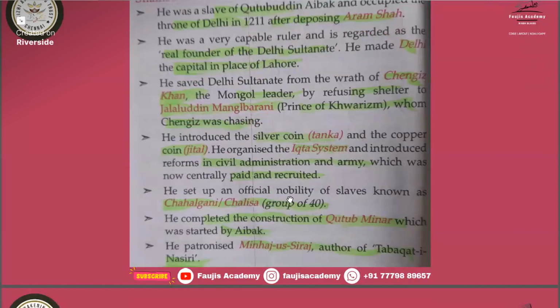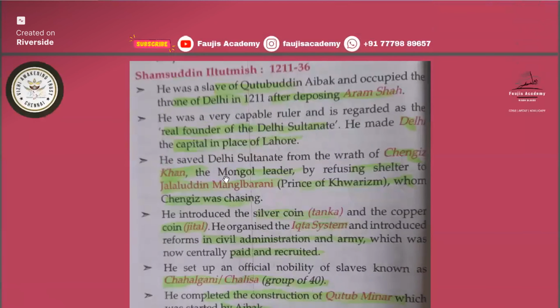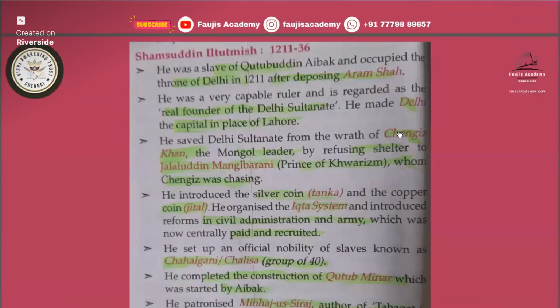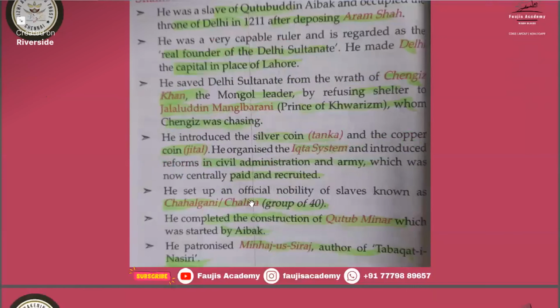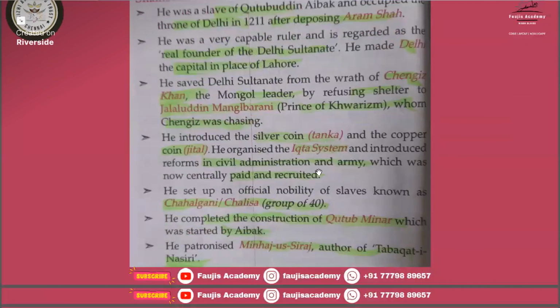He set up an official nobility of slaves known as Chahalgani, Chalisa, the group of forty. So Chahalgani was started during the Samsuddin Iltutmish period. Chahalgani or Chalisa. Study this one. Remember all these colored points. Remember everything. Chahalgani was started during the Iltutmish period.